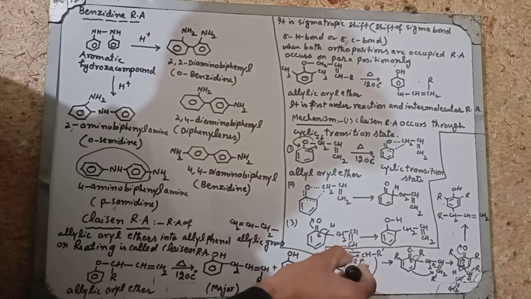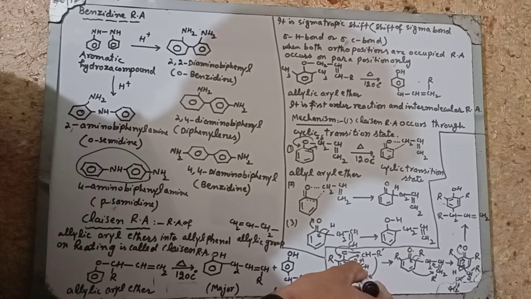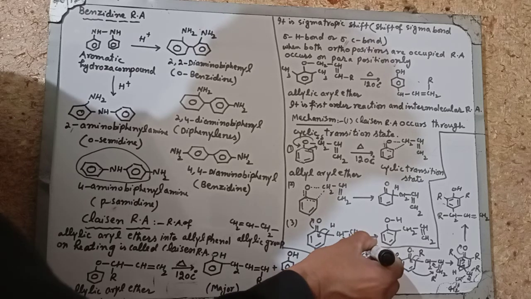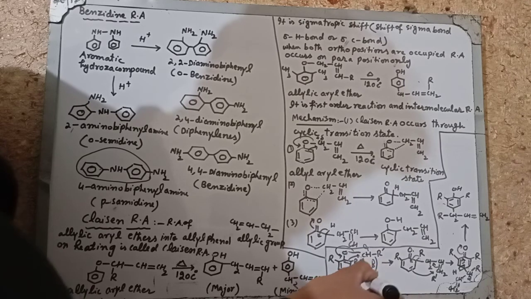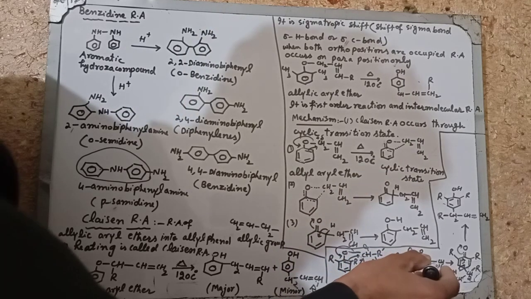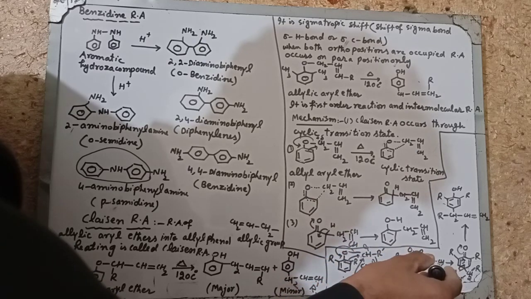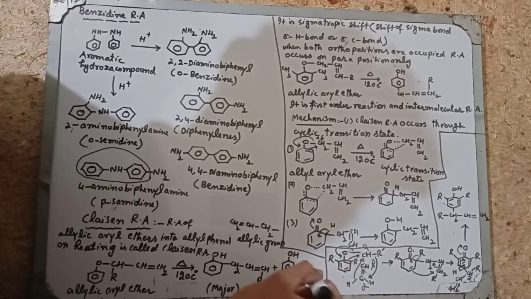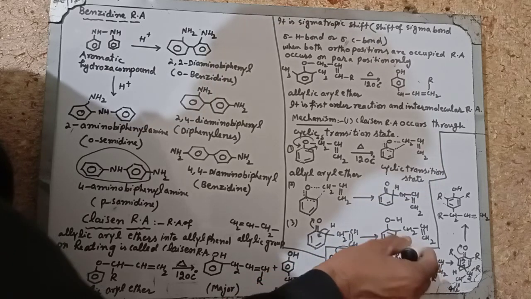Now when the ortho position is occupied like this, here are the R and R groups. So then similarly this oxygen will withdraw the electron, and the hydrogen on the last carbon of the allyl group will shift towards the alpha. This is the alpha carbon, this is the beta carbon, and this is the gamma carbon. So it will shift towards the alpha. This will become a CH2 group, and R is attached on the gamma carbon. So the CH2 group will attach on the ortho position. R is already attached. These repel each other.